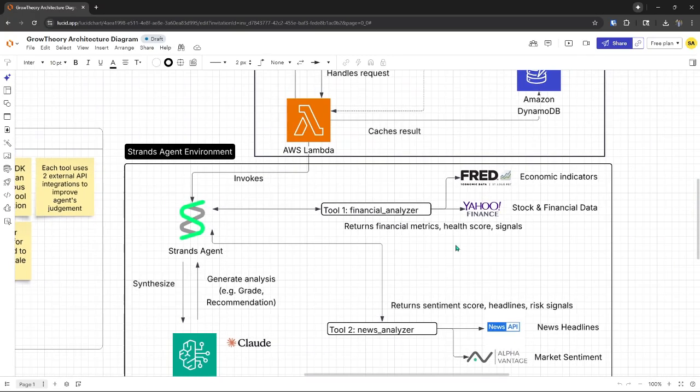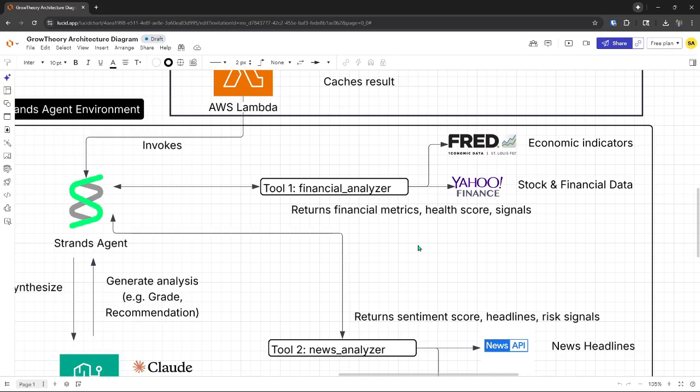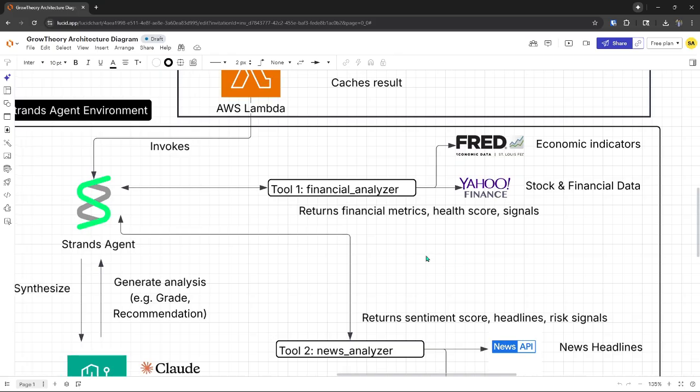The first one is the financial analyzer. The way this works is that it pulls hard company metrics from Yahoo Finance, such as stock price and revenue, and then it pairs them with economic context from FRED, such as unemployment rate and average wages. And then we combine this into a single financial health score.